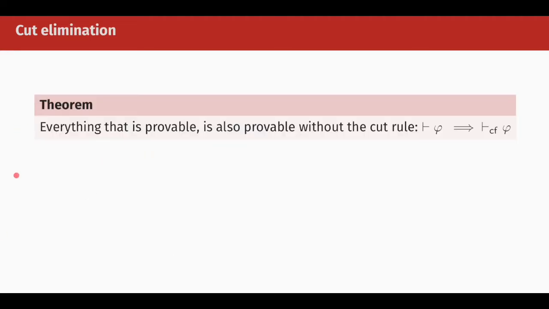An important meta-theoretical result about sequent calculus is the Cut Elimination Theorem. It states that everything that is provable is also provable without the cut rule. That is, if we have a proof of some formula phi, then we also have a proof of phi in the sequent calculus without the cut rule. From here on, we're going to use this notation, turnstile with a subscript, to denote cut-free provability.